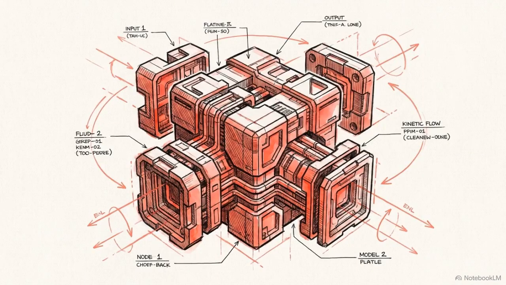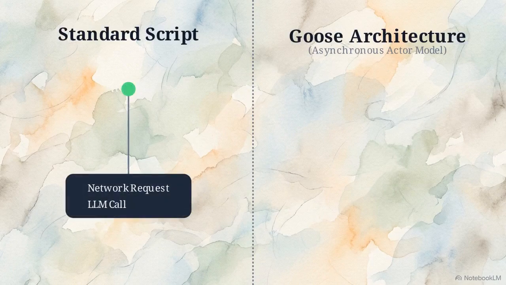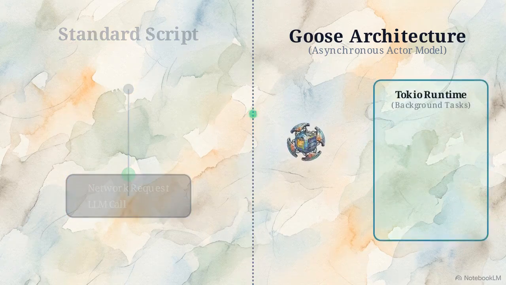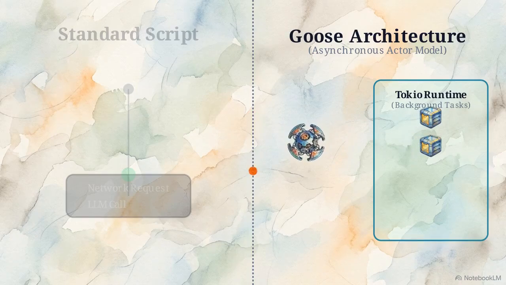Goose, an open-source framework developed by Block, solves this latency problem by building the agent entirely in Rust. This diagram illustrates the difference. On the left, a standard script stalls at the network request. On the right, Goose uses an asynchronous evaluation loop. The loop spins continuously, spawning network requests as parallel background tasks without ever pausing the core execution.